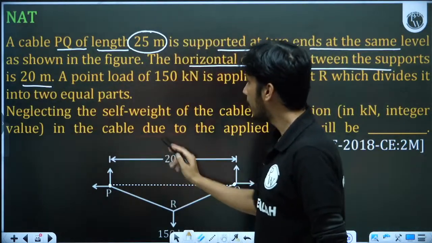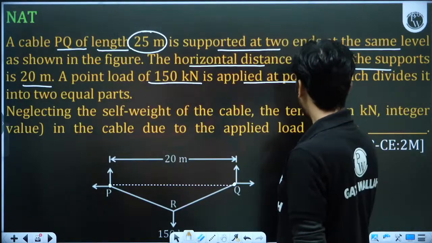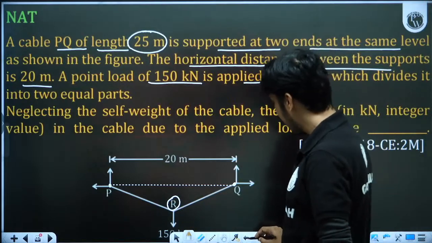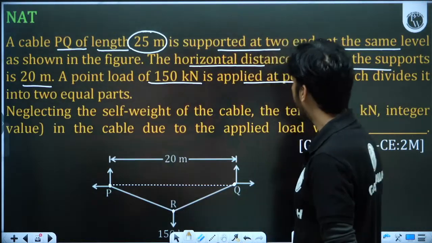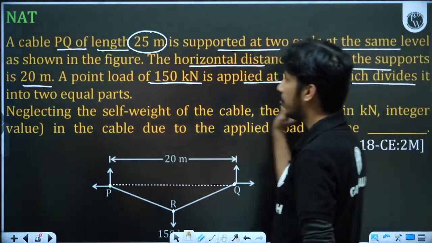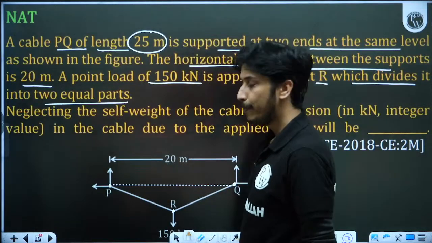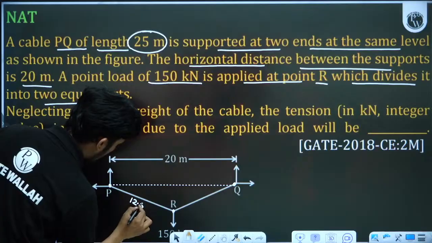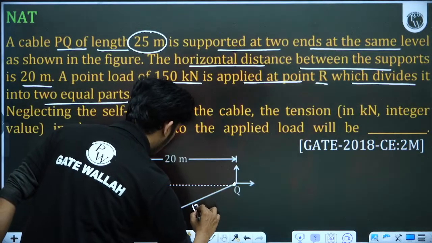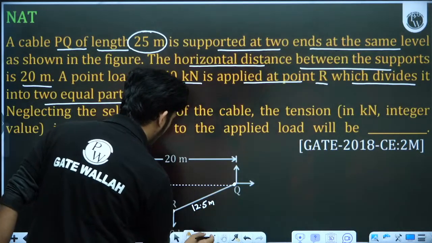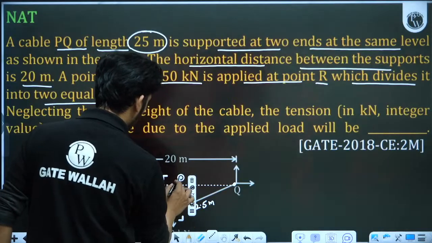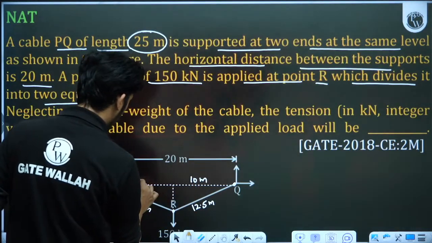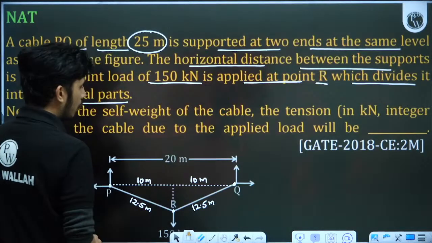It is also given here. The point load is 150 kilonewtons applied at point R. It is not known whether R is at the midpoint or wherever the point is. Okay, but now it is given that it divides the cable into equal parts, so this is the midpoint. This length is 12.5, this length is 12.5. And if you draw a perpendicular here, this will be 10 and 10. So you get this angle, 10 meter, 10 meter.